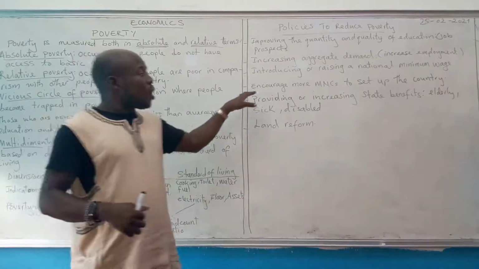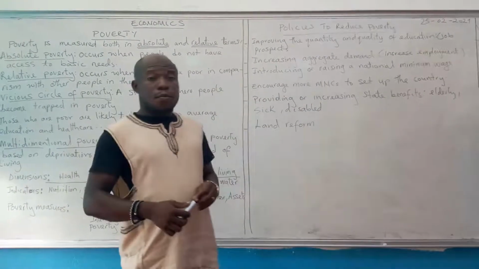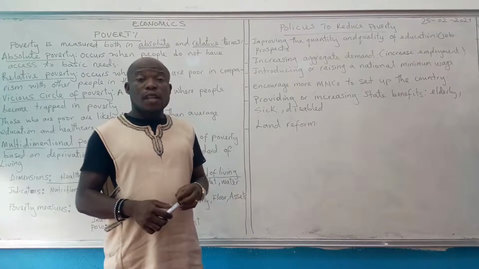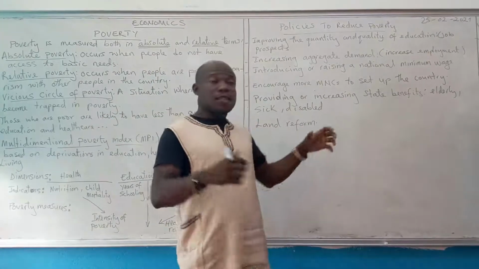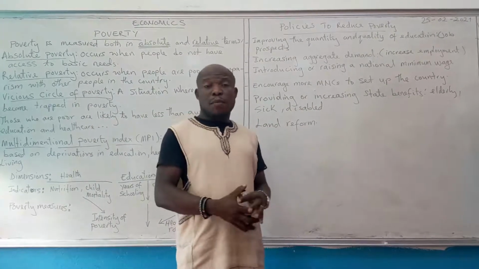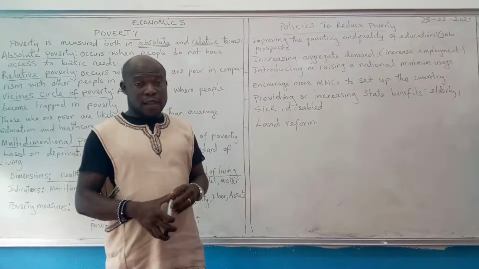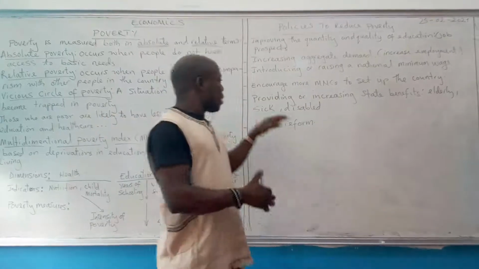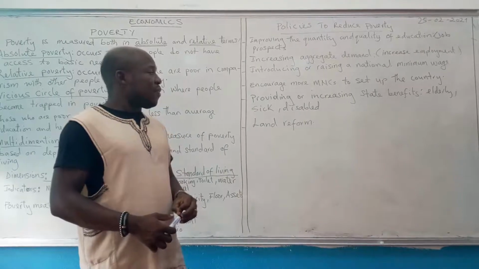So when the government encourages these kinds of businesses to invest in their countries, it means that they are going to create job opportunities where the citizens will be employed, and maybe this could lead to a reduction in the poverty rate and better living standards.